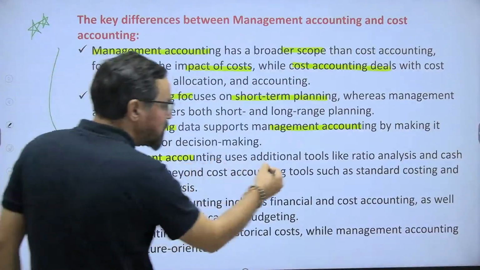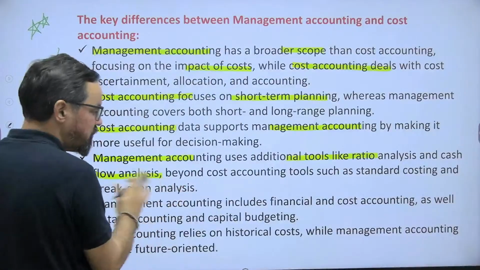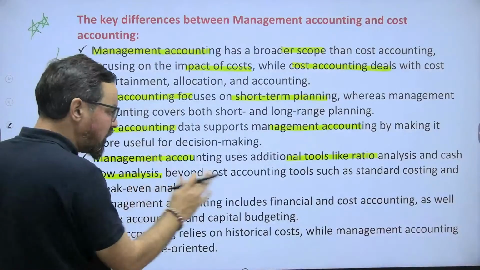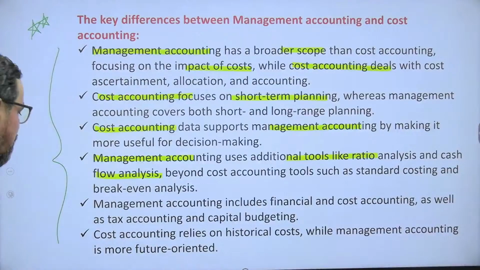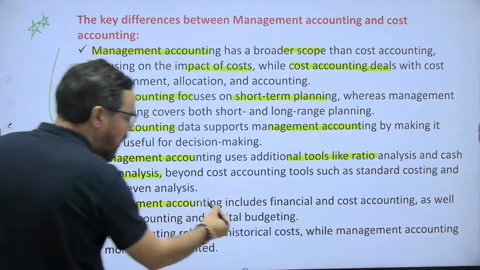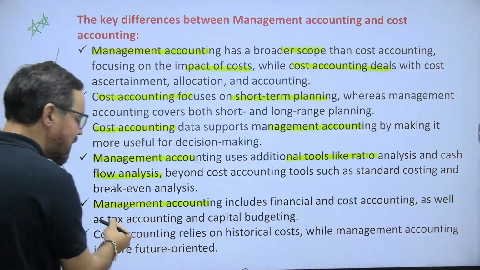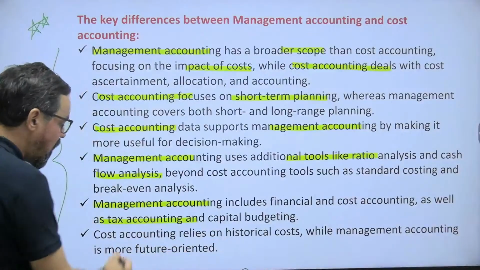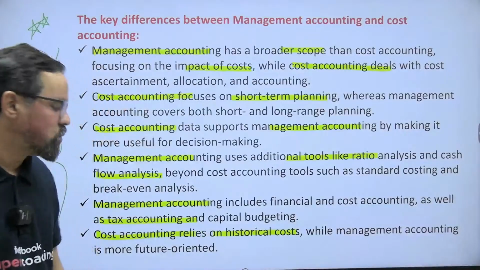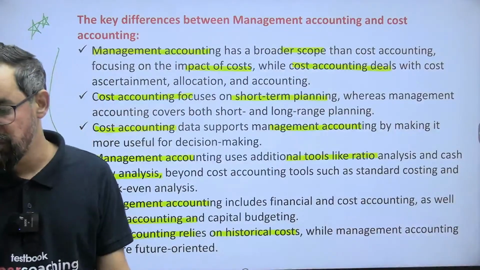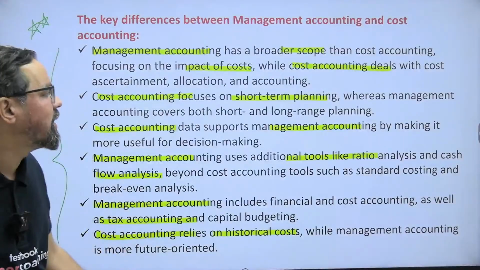Management accounting uses additional tools like ratio analysis and cash flow statements, which are financial accounting, beyond the cost accounting tools such as standard costing, marginal costing, break-even analysis and all. Management accounting includes financial and cost accounting as well as tax accounting and capital budgeting. Cost accounting relies on historical cost, while management accounting is more future oriented. Okay? So we are making decisions about future activities and others.